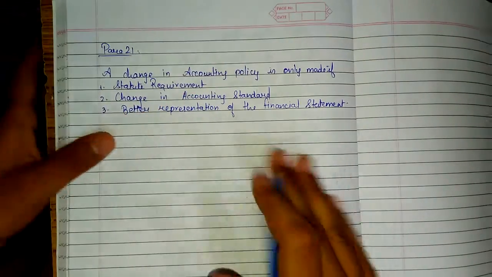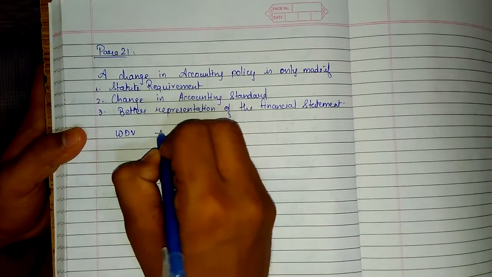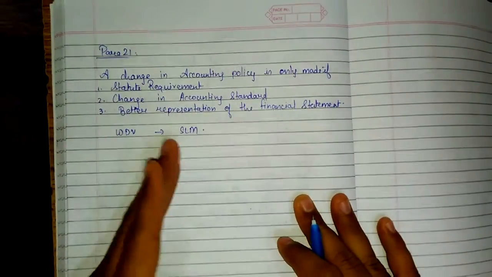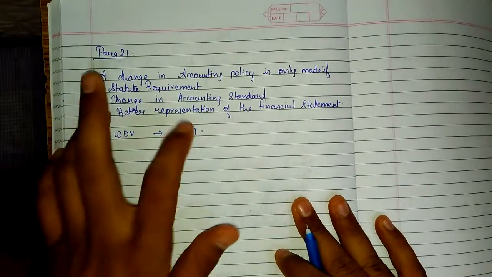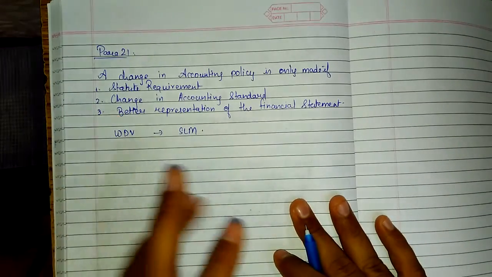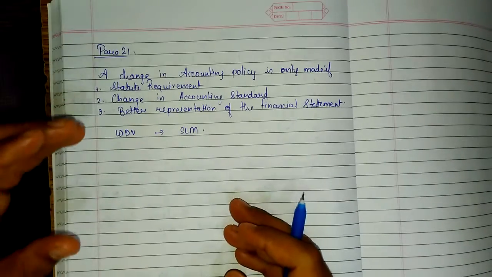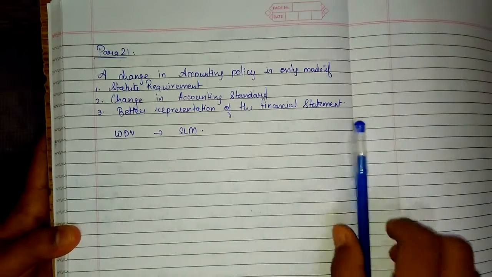After doing this, I'll explain over here only. If we move from WDV to SLM method, when we change from one method to another, we have to calculate the depreciation retrospectively. Retrospectively means from the very first day we have to calculate the depreciation by the SLM method. If we calculate by the WDV method, the depreciation amount will be somewhat less, and on the basis of SLM method it will be somewhat high. If you take an example, I'll take a hypothetical example for you all, so that you'll understand.